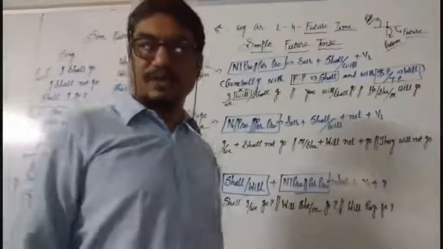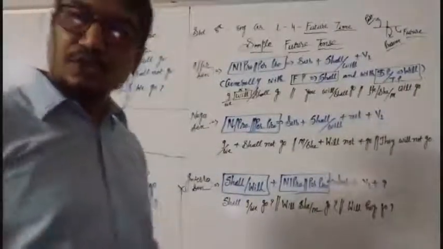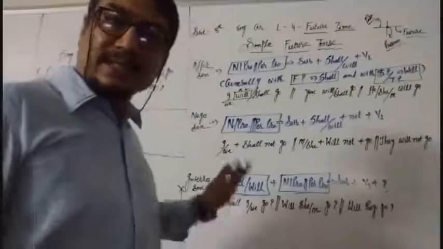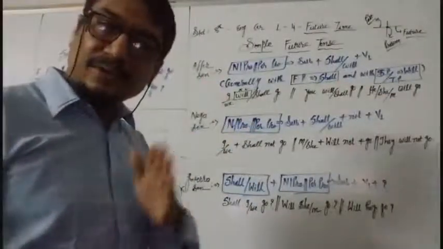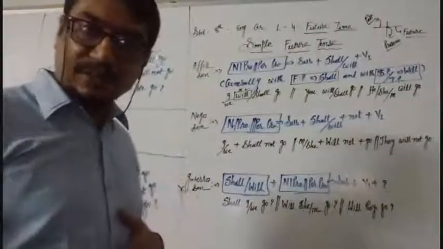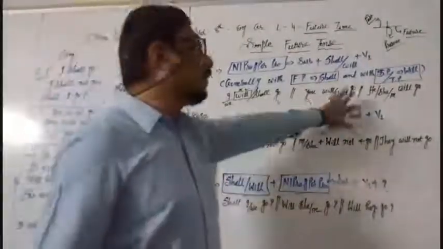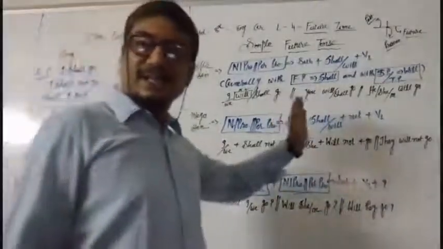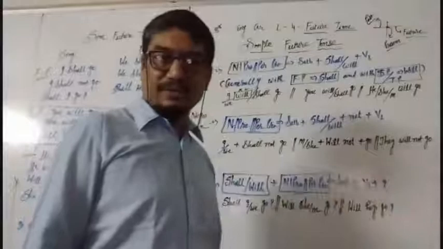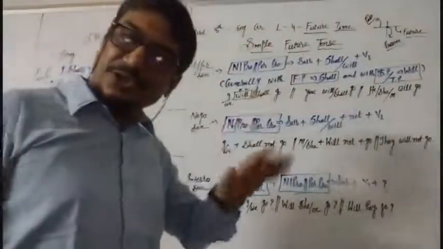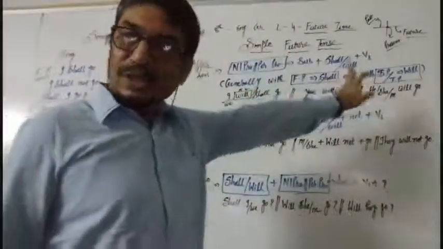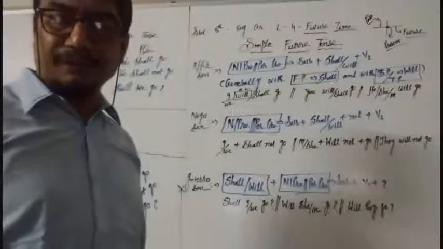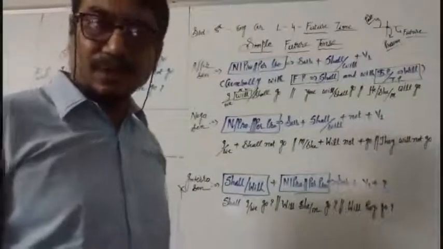When I teach you modal auxiliaries, at the time of the special use and usage of shall and will, 4 different conditions are there. In these 4 different conditions, shall can be used in place of will and will can be used in place of shall. That thing you will keep in your mind. In such a way, you will go is not wrong, but you shall go is not wrong. Then what is correct? So far as the general idea is concerned, we have to use shall with FP and will with SP and TP, second person, third person. Got the idea?